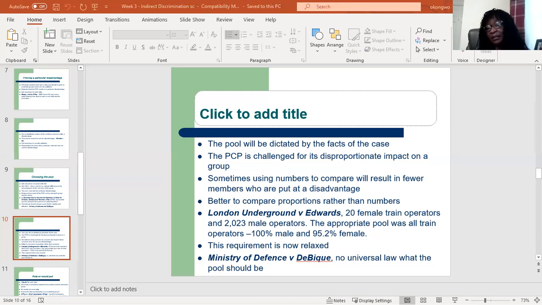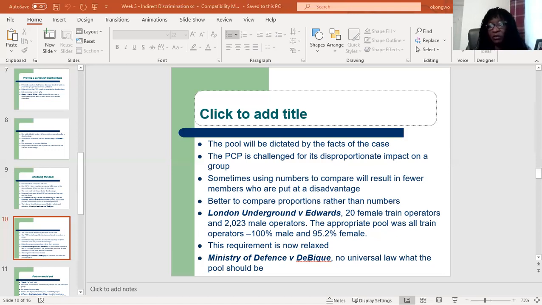All the claimant needs to do now is to show that she or her group has been placed at a disadvantage when compared to the other group. So if it's a woman, she will be showing that she and other women have been placed at a disadvantage when compared to men.